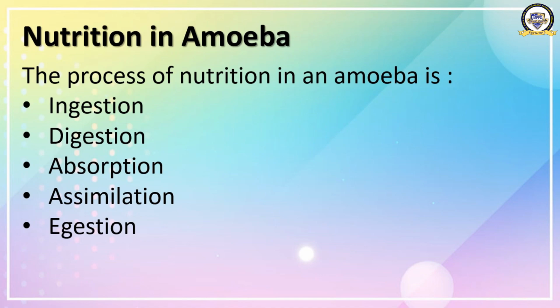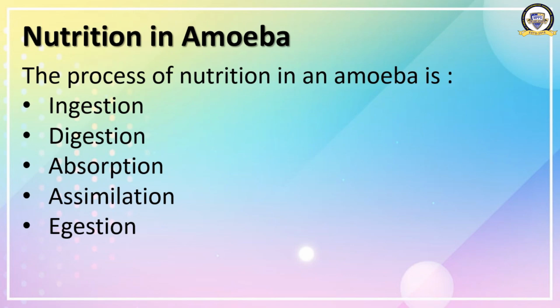Absorption involves the nutritive value of that particular food. Though it has only one cell, that cell also needs some energy, no? So that energy is obtained by the absorption of that food material. After absorption, the food vacuole vanishes.